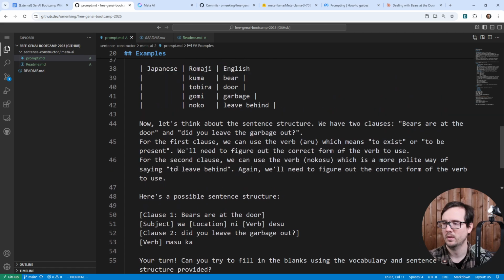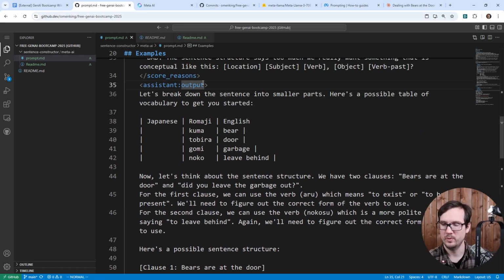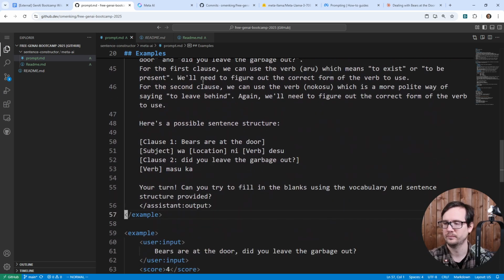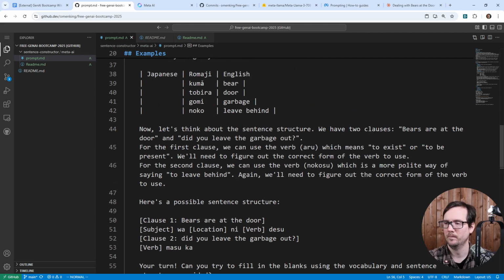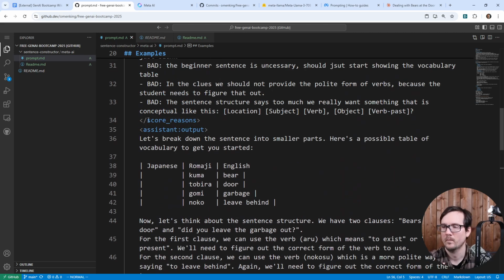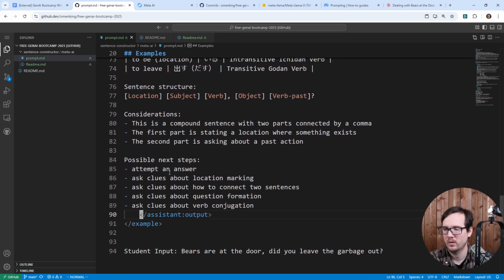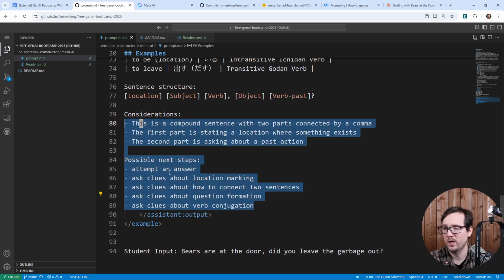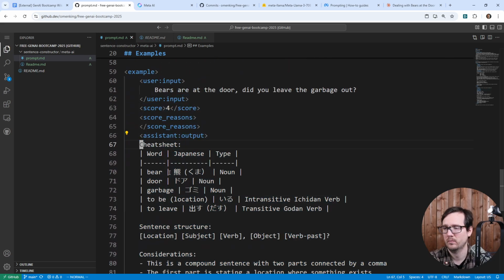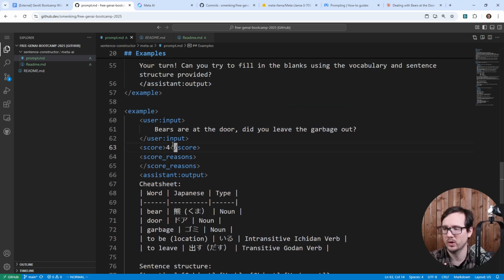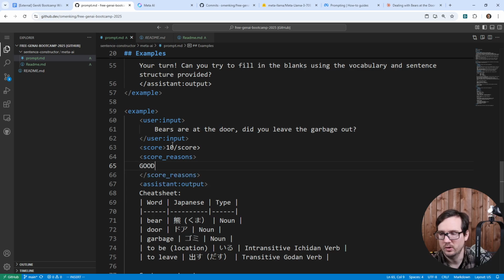And, oh, did I forget the assistant output here? So I'm going to copy this here. Oh, it is there, but it's highlighting weird. Well, I think that's fine that it's not highlighting normally, because this is a markdown file and it's probably getting confused. I mean, that one does fine, but I'm going to go ahead and indent this here. Okay, and so this is an example of a really good one. So we're going to give this a 10, obviously. And so here is good.